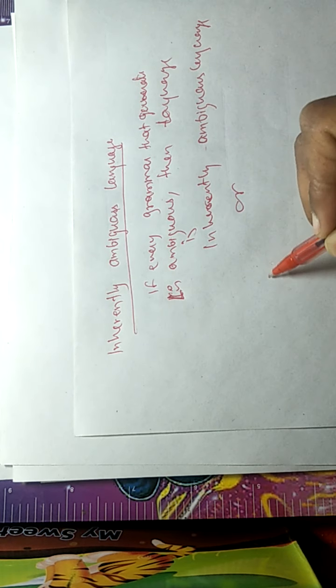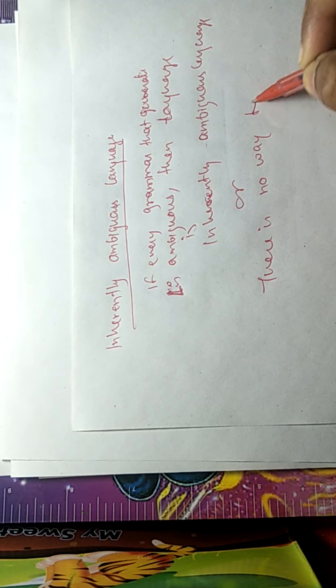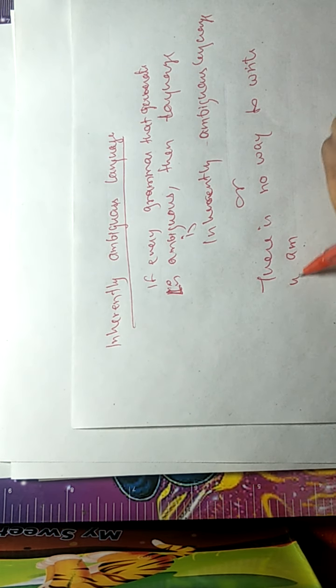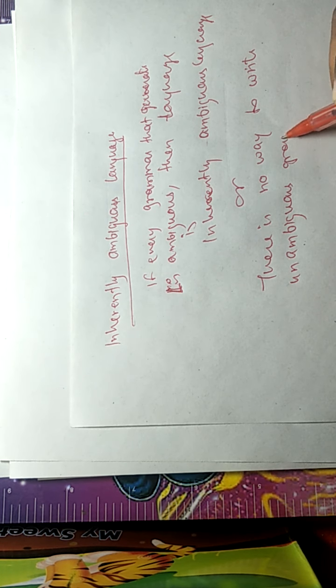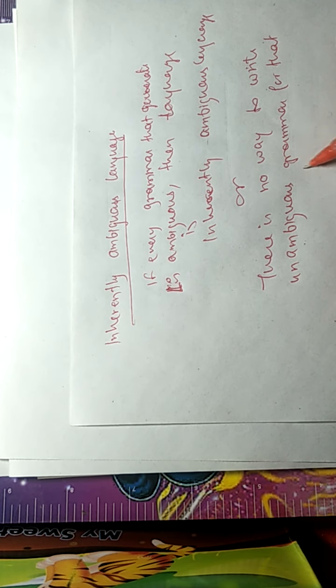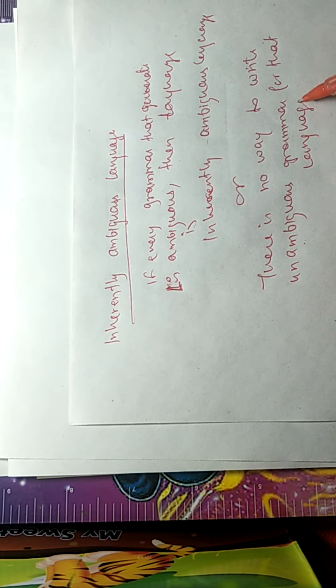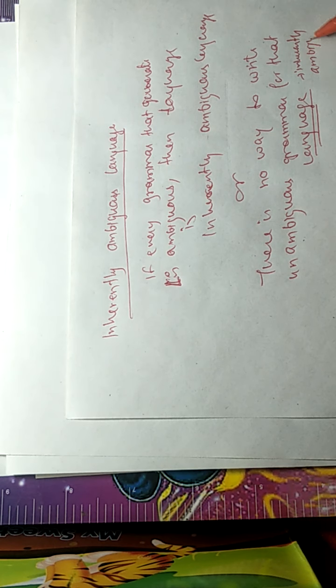Or we can say there is no way to write an unambiguous grammar for that language, then that language will be known as inherently ambiguous language.